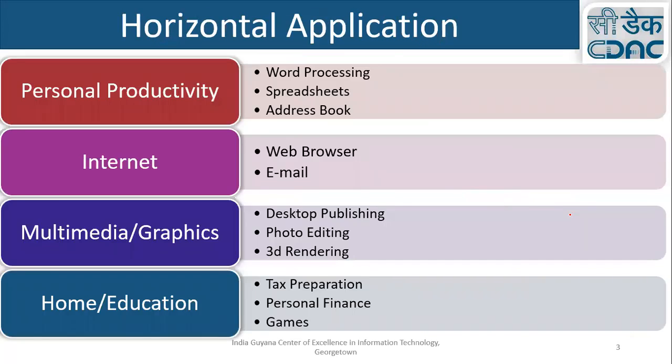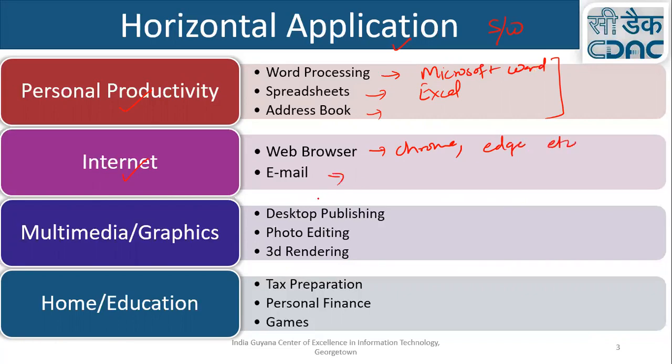So what are these horizontal applications? Personal productivity software like word processing, you already learned about Microsoft Word here, spreadsheets like Excel, your address book. These are your personal productivity software; personally, we generally use all of these. Then some internet software like your web browser, like Chrome, Edge, etc., and your email client.